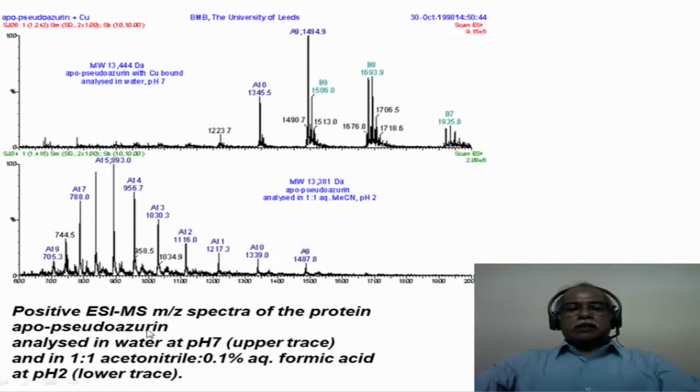Whereas at pH 2, which is a much lower pH, a more acidic system, you are starting from 9 charges all the way to 19 charges in this particular species, with an m by z value of 705.3 or so. Not only that, you have a molecular weight difference of about 13,444 in this particular case, whereas in this case 13,381.